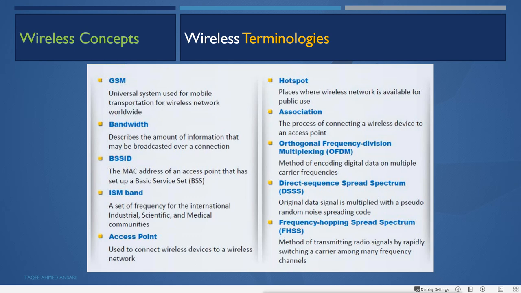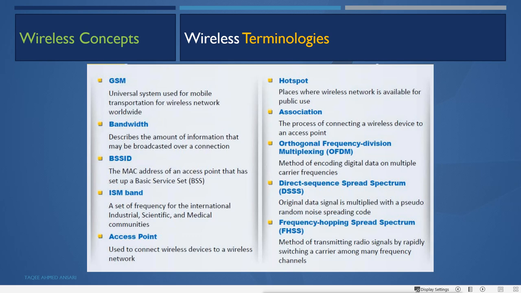It does not work like a switch in a wired network. It actually works like a hub in a wired network. In a wired network, hubs do the broadcast, so the access point also does the broadcast. The wireless access point is basically a centralized device used to connect multiple wireless devices. If one device wants to send data to another wireless device, it will send the data to the access point, and then the access point will send the data to the other device.